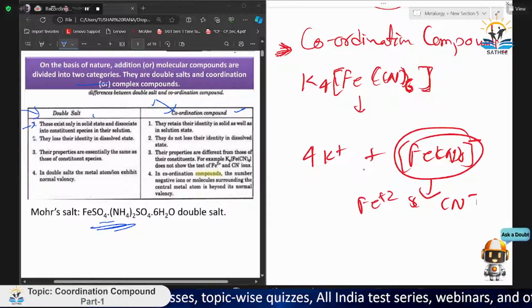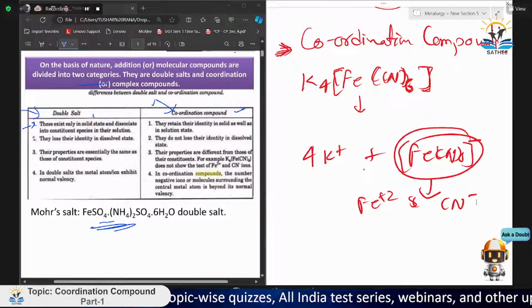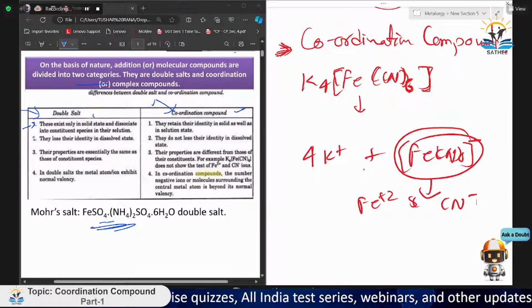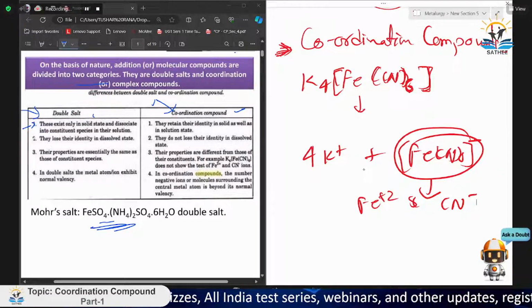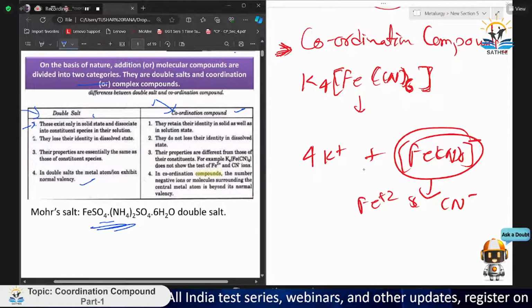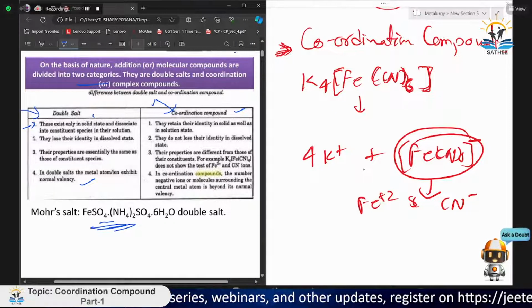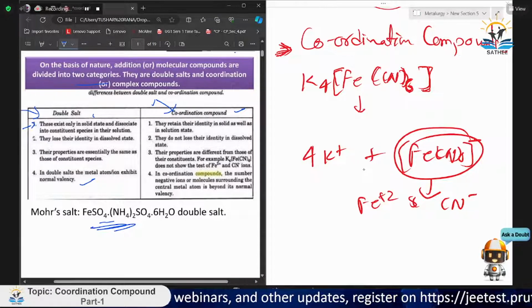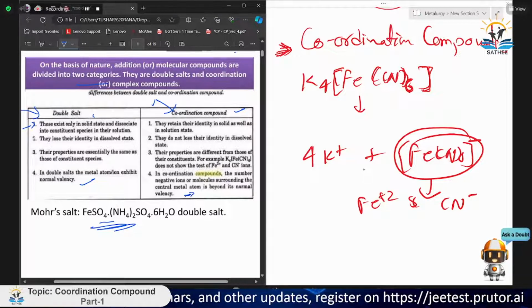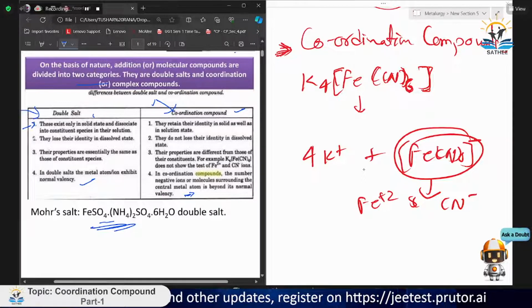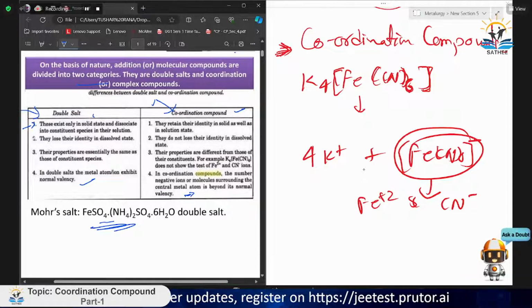Now, talking about the last point: in double salts, the metal atom or ion exhibits normal valency. In a coordination compound, the number of negative ions or molecules surrounding the central metal atom is beyond its normal valency. That is what I was trying to say, because this compound contains many anions, but this is a complex compound, with a cation part and this whole part an anion part. So we will not be able to find the different valency.